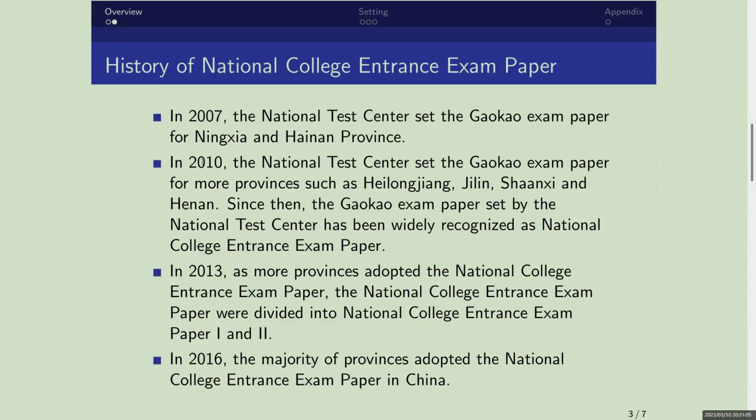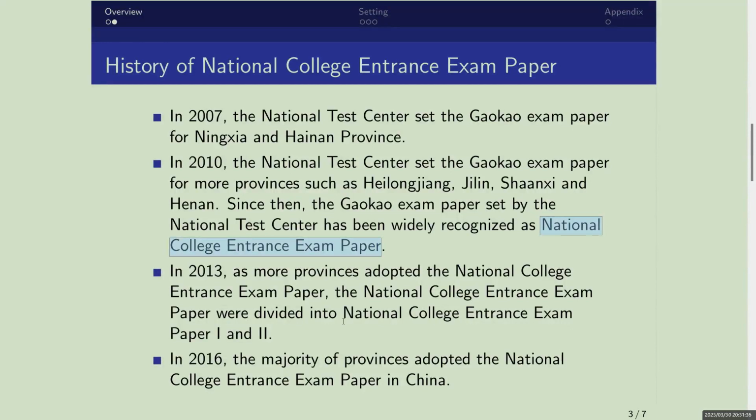In 2010, the National Test Center set the exam paper for more provinces. Since then, the Gaokao exam paper set by the National Test Center has been widely recognized as the National College entrance exam paper.